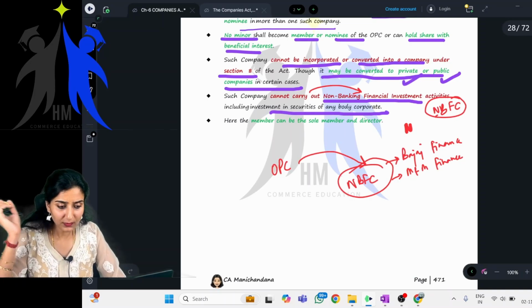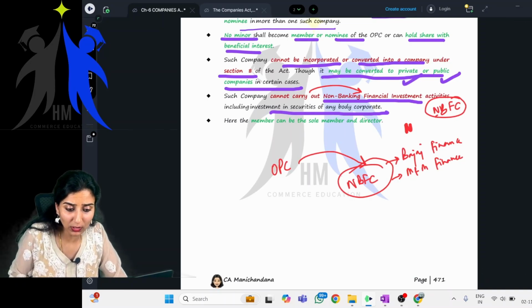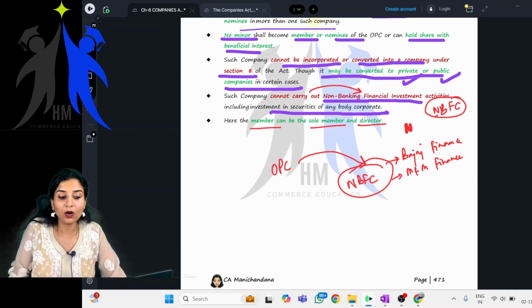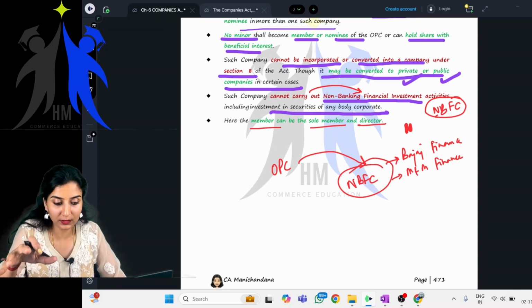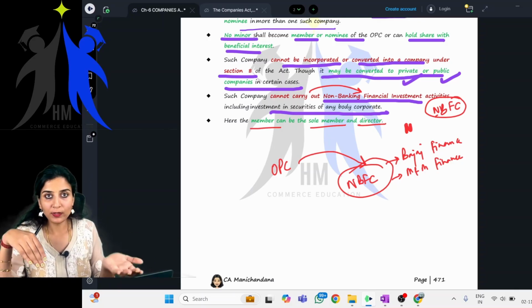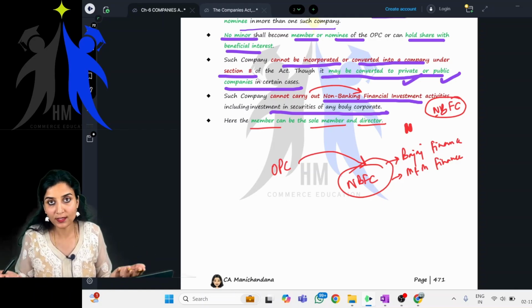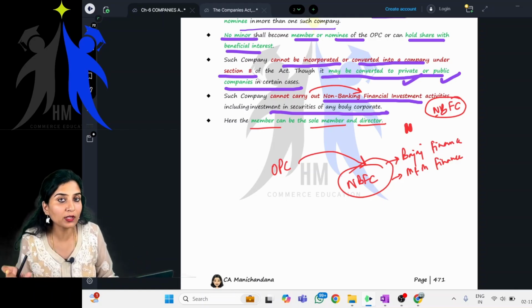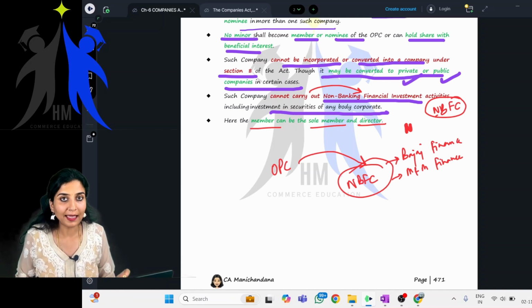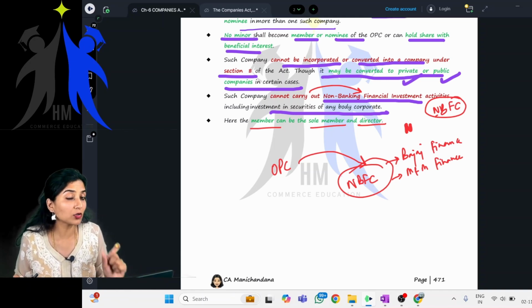Here the member can be the sole member and director. Okay, I think we are clear with this. See, management is different, ownership is different. But still, can owners become the directors of the company? Is it possible?